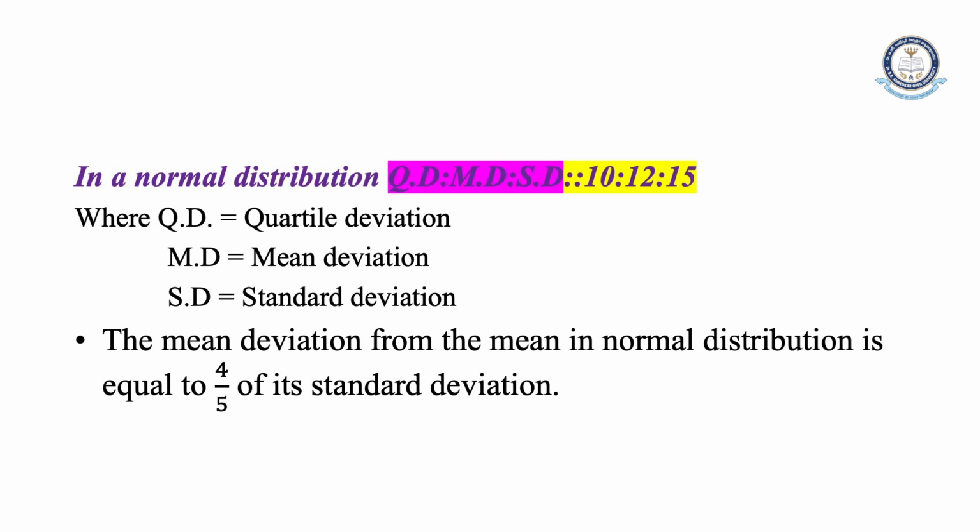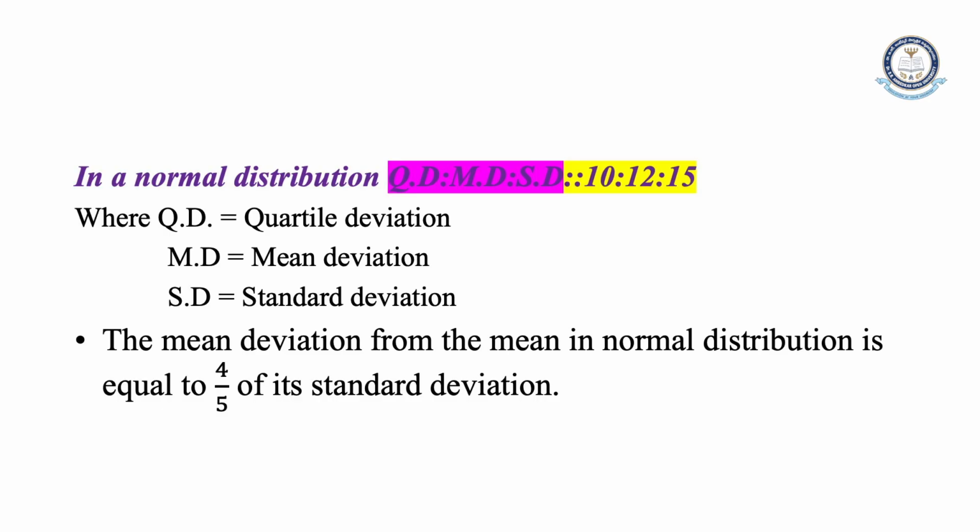The mean deviation is 4 by 5 sigma, the quartile deviation is 2 by 3 sigma, and the standard deviation is sigma. When you calculate the ratio, that is 10:12:15. Here the quartile deviation, mean deviation and standard deviation are three parameters that play a vital role in the estimation of the parameters.